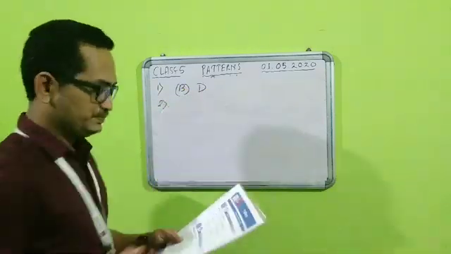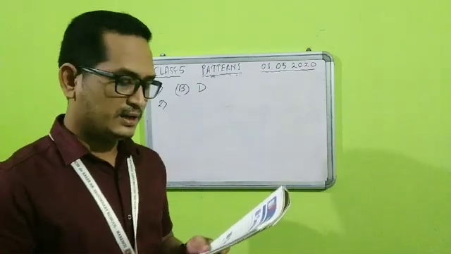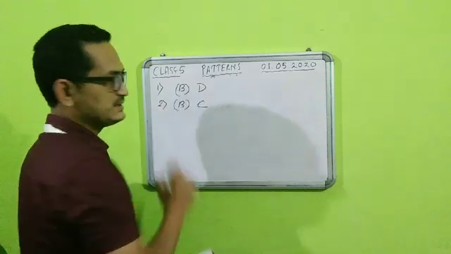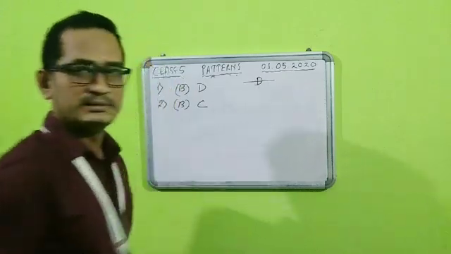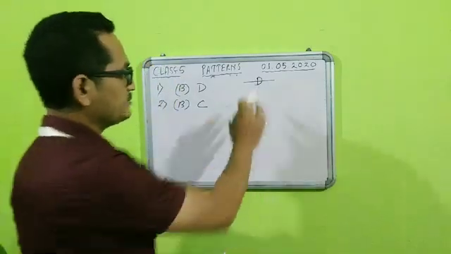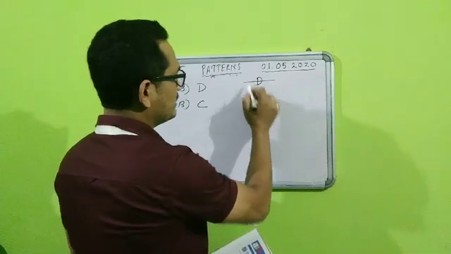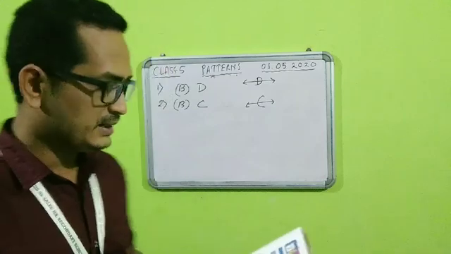Question number 2, the letter dash is symmetrical among the given letters. Again the same question. So here the answer is option B, that is letter C, because D we can divide like this, that is the line of symmetry of D will be like this, and similarly for C also we can draw the line of symmetry like this, so we can divide it into two halves.